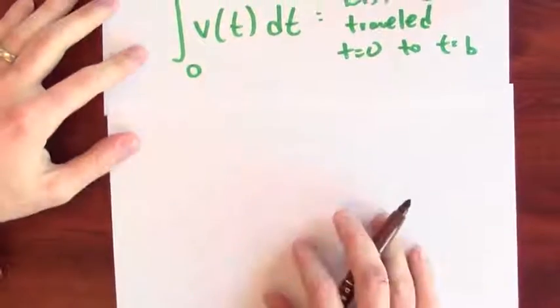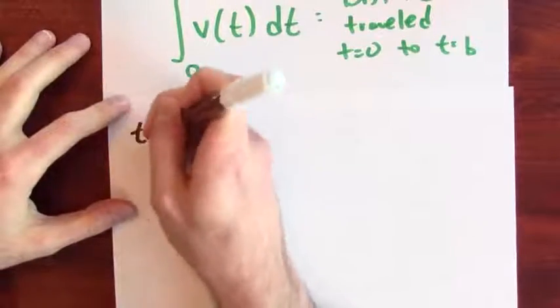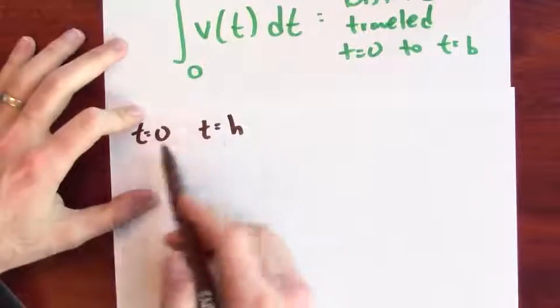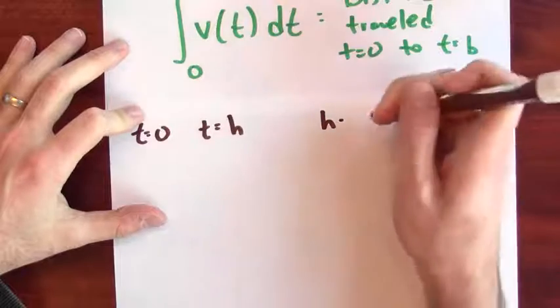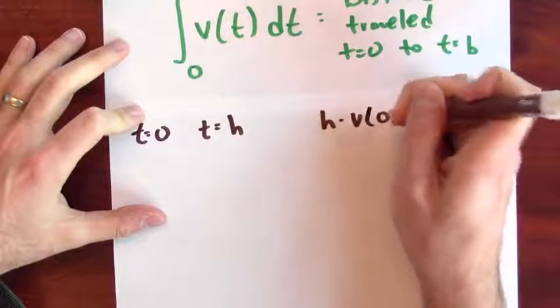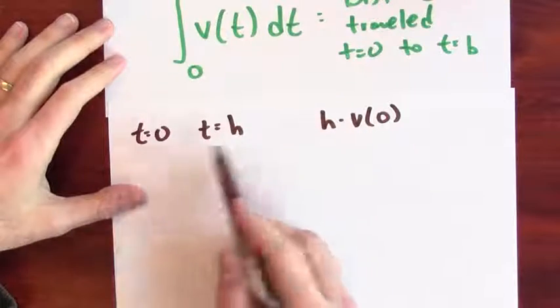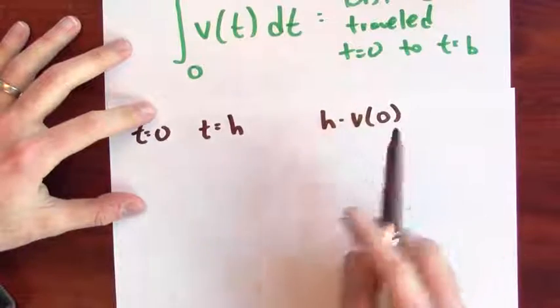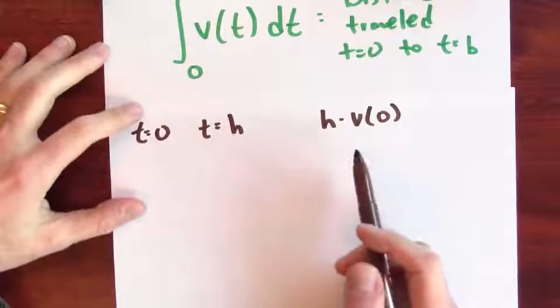This also makes sense when we think back to Riemann sums. Well, what would the Riemann sum say? If I think about how far I traveled over a short time period, say between time 0 and time h for some small number h, how far did I travel during that time period? Well, I traveled for that small time period h, and I was traveling at a speed of, velocity at time 0, say, is a good approximation. I imagine my velocity didn't change very much during this time period. So that's a pretty good approximation for how much I traveled during the first h moments of my journey.